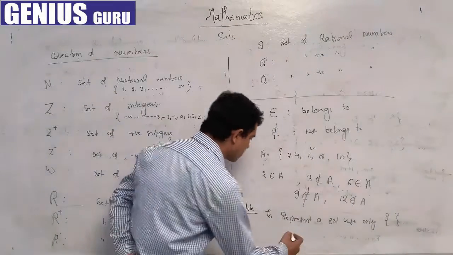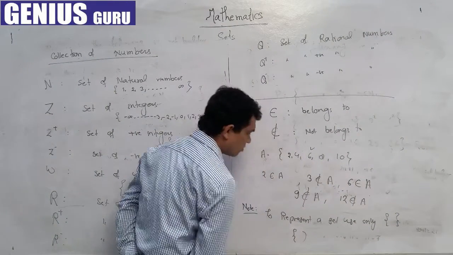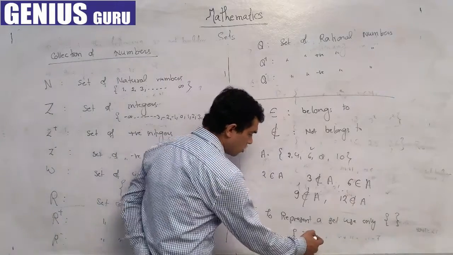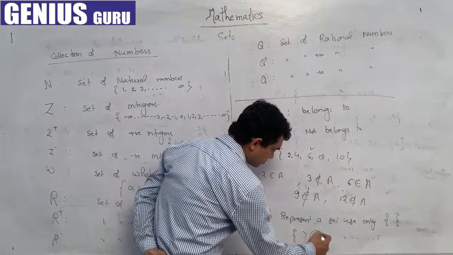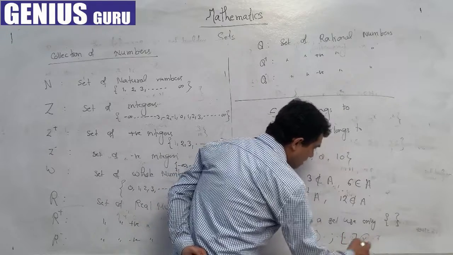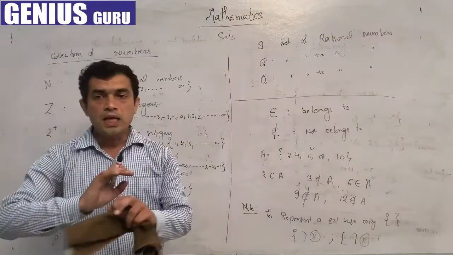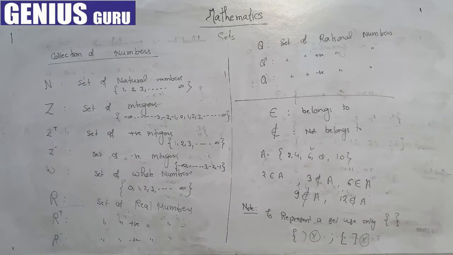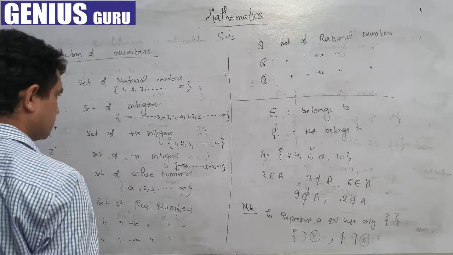If you use any other way, such as a comma, a smaller bracket, or a square bracket on both sides, this is also wrong. We cannot use any other bracket to represent a set. We always use a curly bracket.